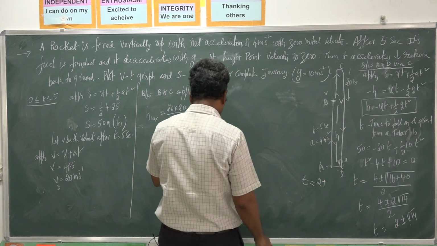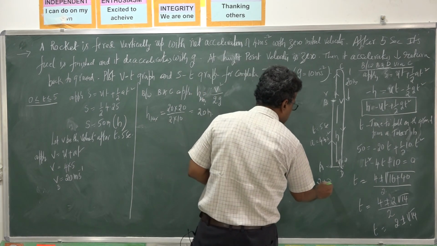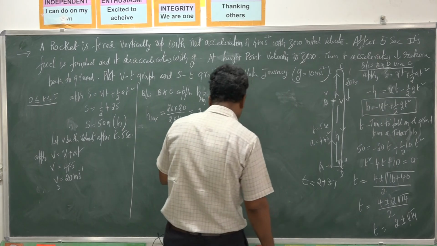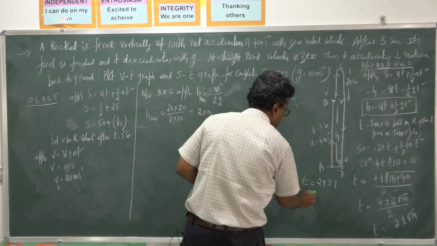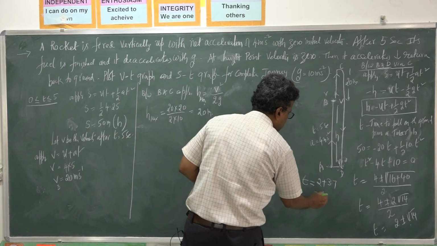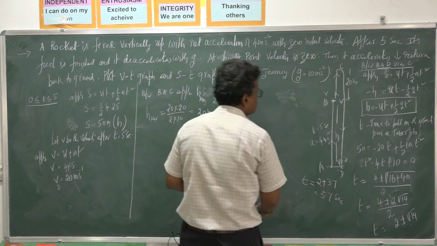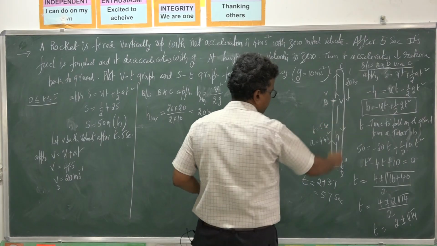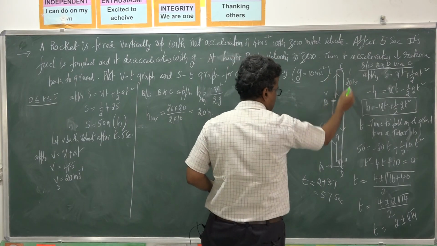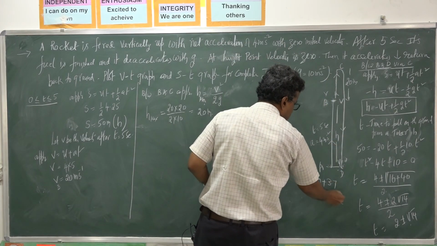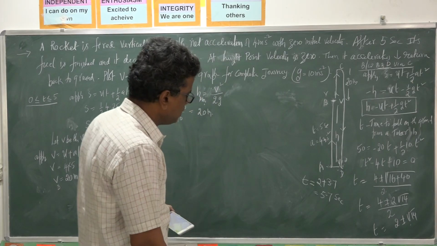Root 14 is nearly 3.7, plus 2, so the total time of journey is 5.7 seconds. So this rocket will take 5.7 seconds to reach the ground.